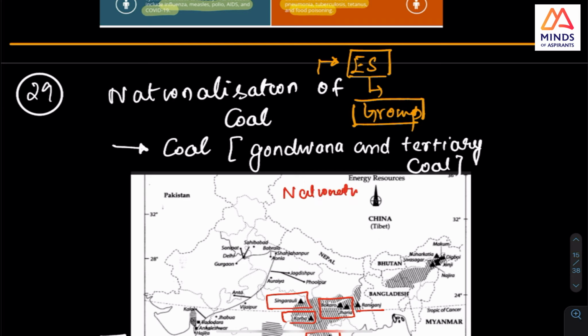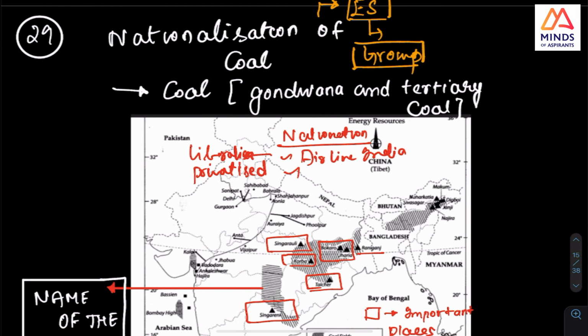Why I suggest this is that you would have seen Indian Airlines was first nationalized, but now they have liberalized or privatized it. See, this is in the news. And this coal nationalization and the coal shortage are in the news.